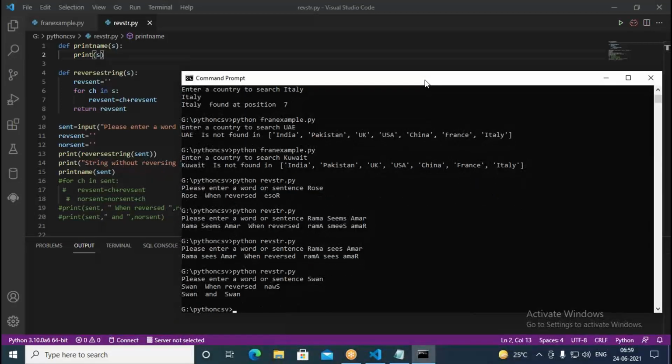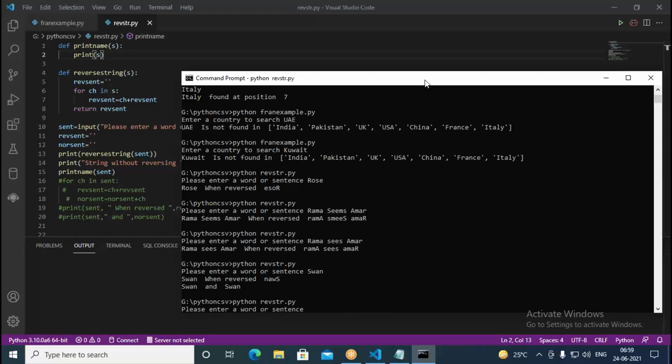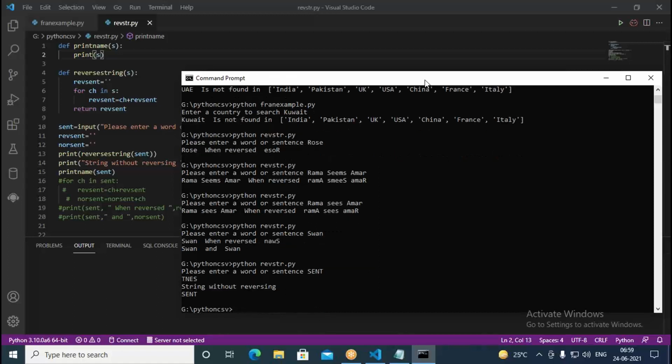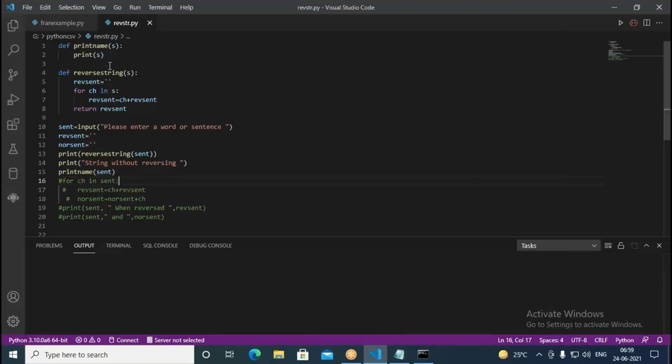The program name is revstr.py. Here I enter a word, SENT. What it says here, TNES, we got. That means it has reversed. But the string without reversing, we get it as SENT, because we used the function just to print the given string without doing anything. With the first one, we are reversing it.